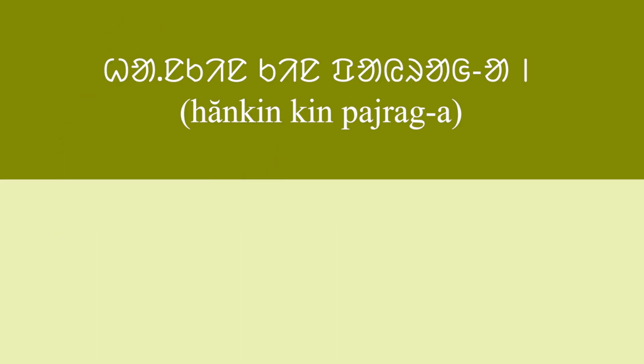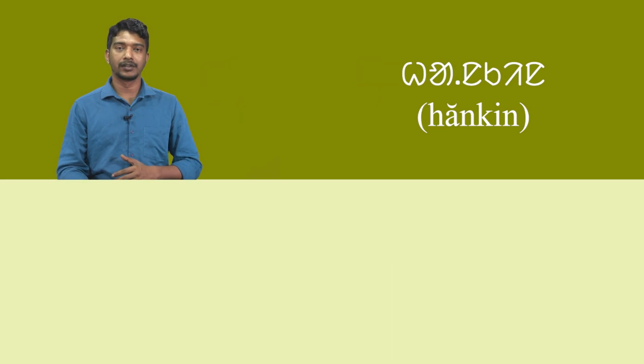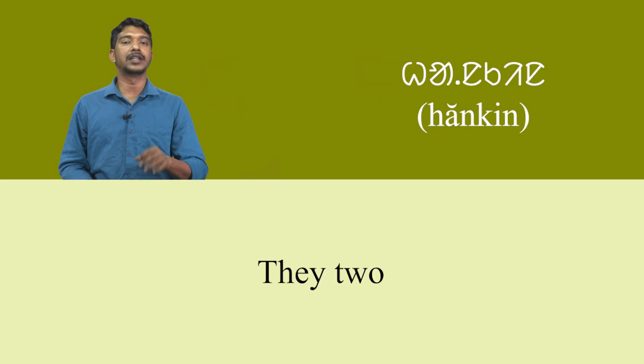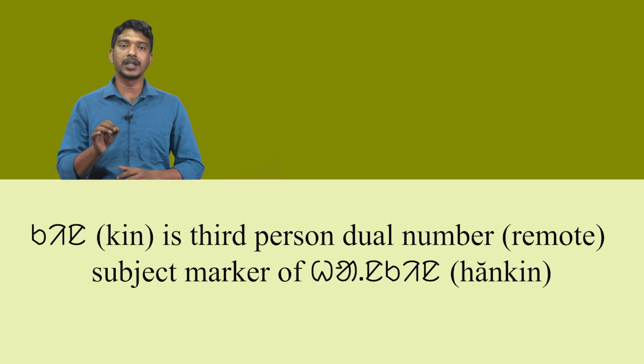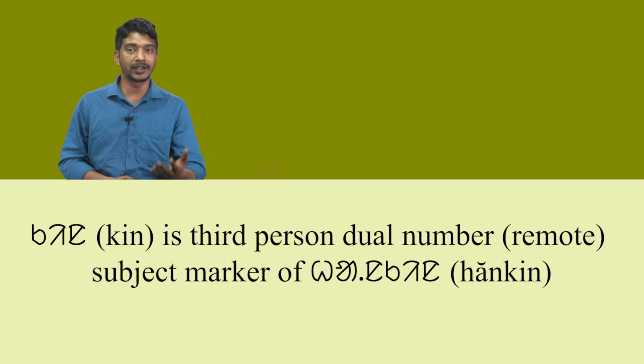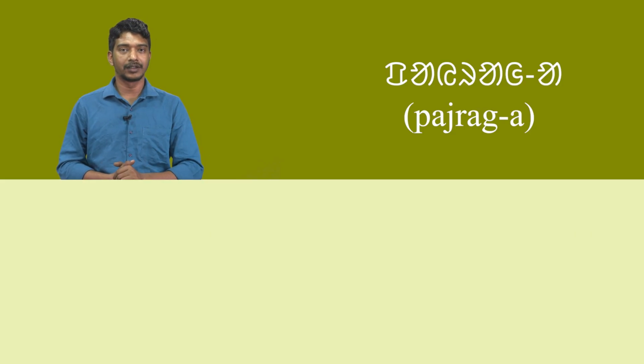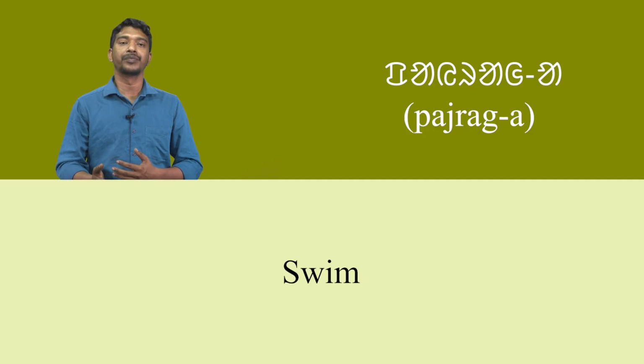In the second sentence, hankin kin paira a means they two swim. Here, hankin means they two. Kin is the third person dual number subject marker of hankin. Lastly, the word paira a means swim. It is the finite verb of the sentence.